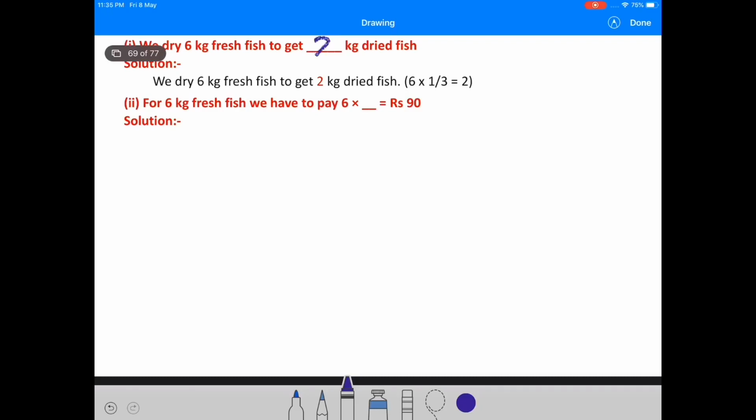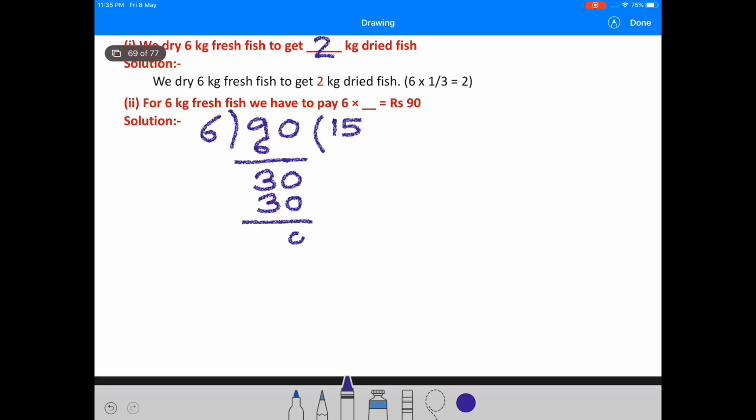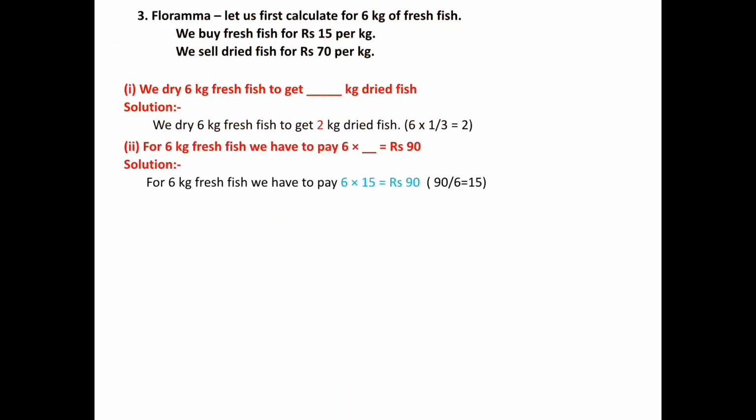Question number 2. For 6 kg fresh fish, we have to pay 6 into dash is equal to rupees 90. Answer: 90 divided by 6 is equal to 15. So for 6 kg fresh fish, we have to pay 6 into 15 is equal to 90 rupees.